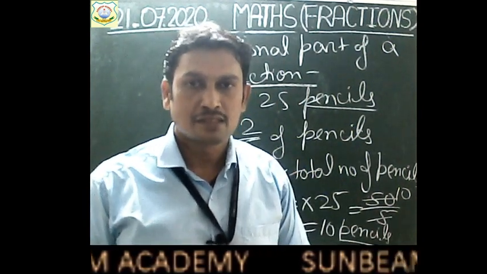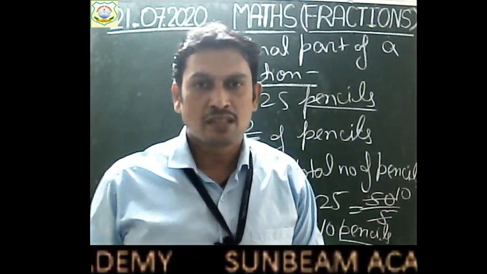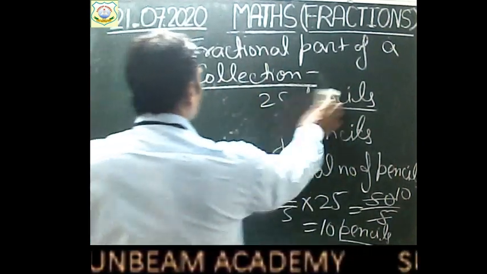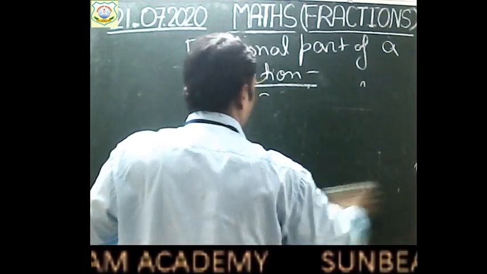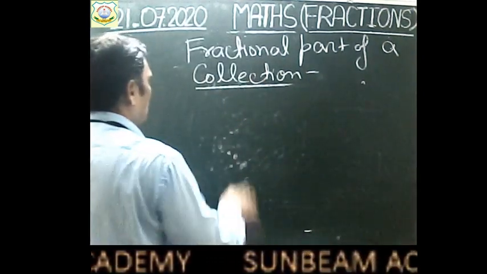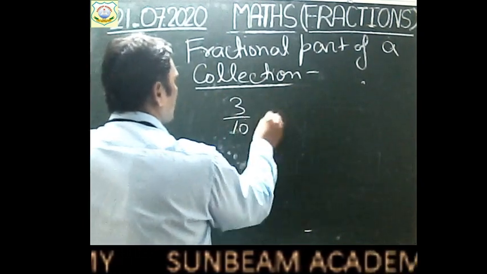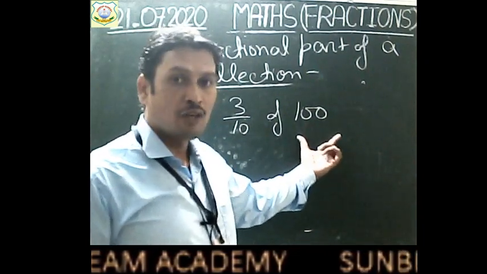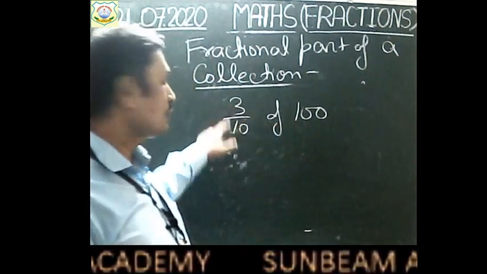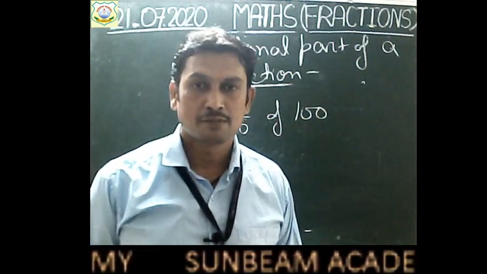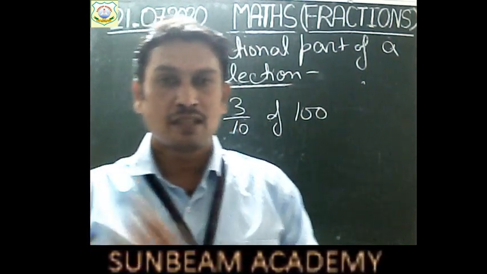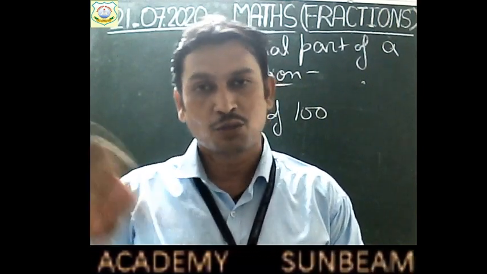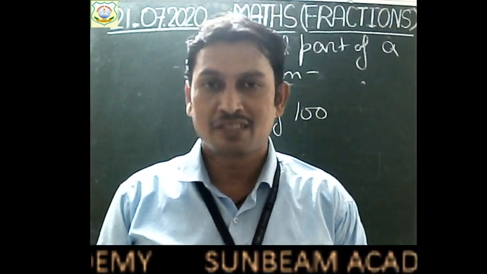Right, children? This is the way. If it is not clear, then let me give you some more examples. Suppose, children, I ask you to find 3 by 10 of 100. You have a collection of 100 and you have to find 3 by 10 of this 100. In an exam, suppose there are 100 marks in a subject, and you are getting only 3 by 10 part of the total marks. Then what are the marks received by you, children?